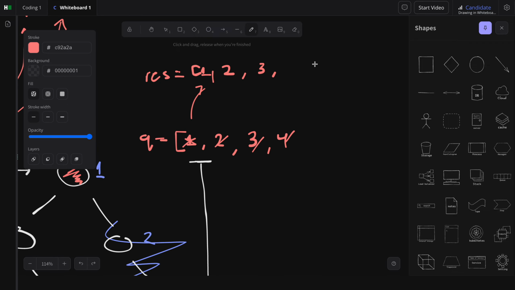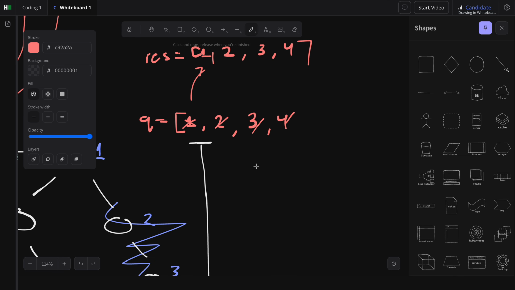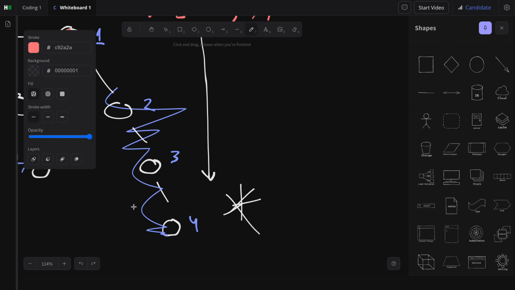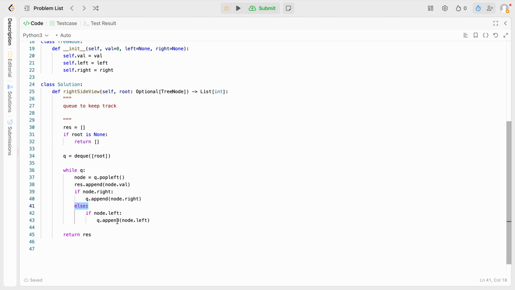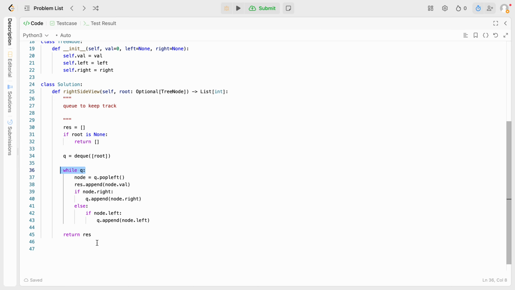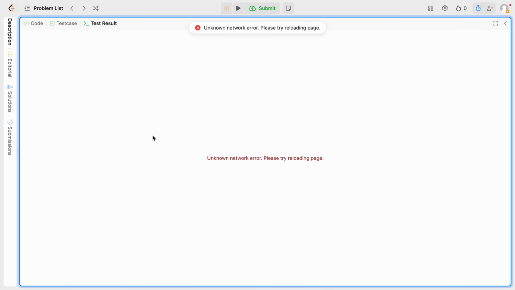So then we process that again. 4 up here, we check the children. It doesn't have a right. Okay. Then it checks else if no dot left, but it doesn't have a left, so it doesn't add anything to the queue. Alright. So now we come back up here, we check for Q, and Q is now empty. So now it should return the result. Alright, so let's see if this works.